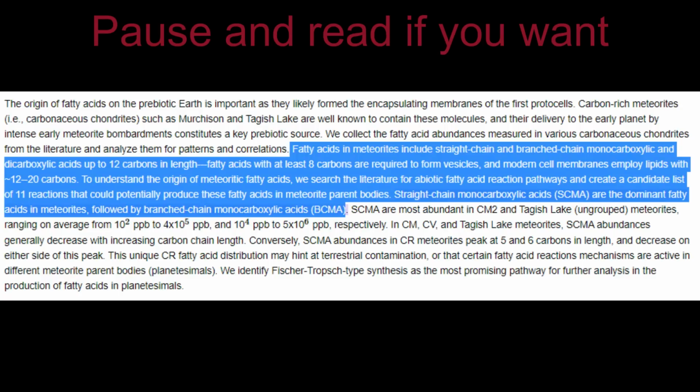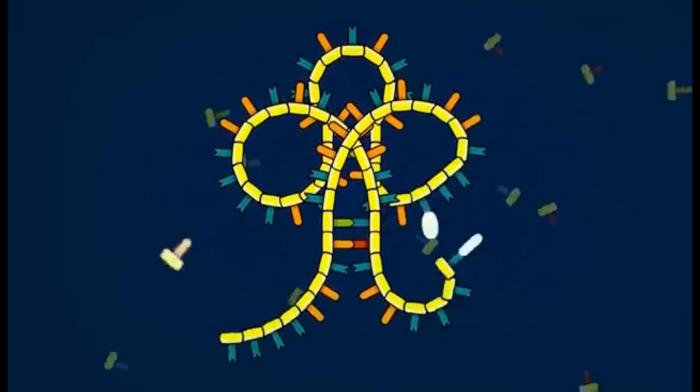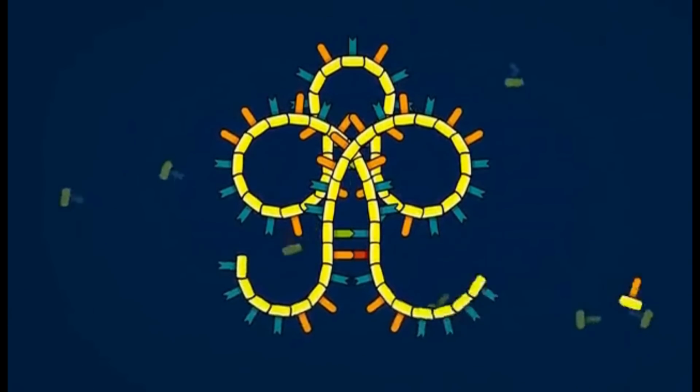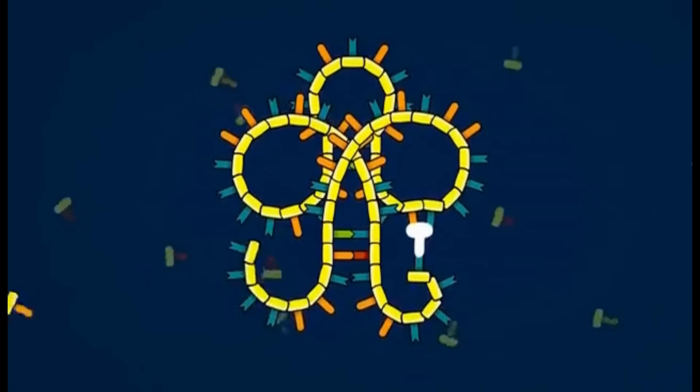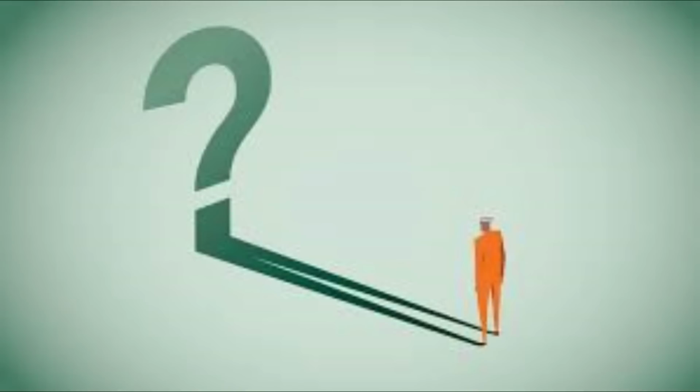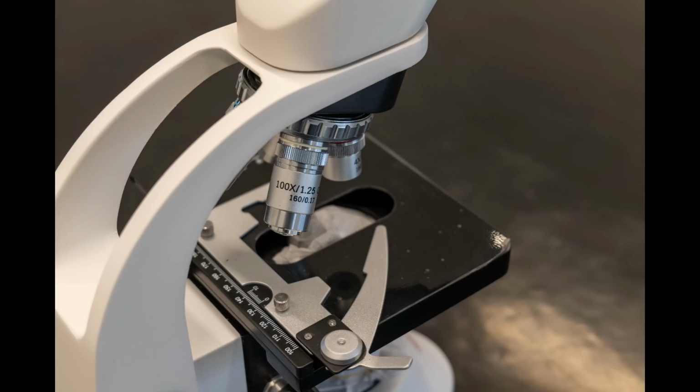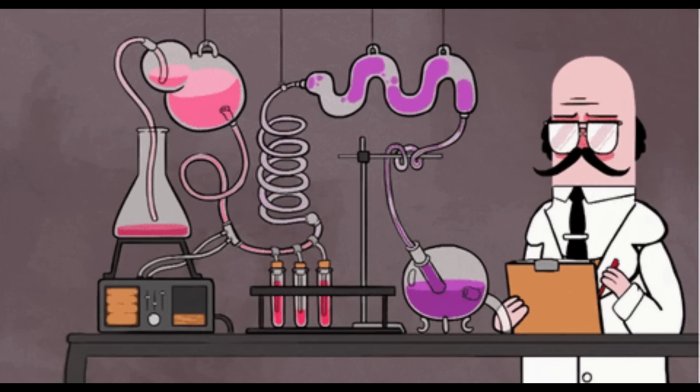The fatty acids that were found on meteorites were carbon chains up to 12 carbons in length. Fatty acids with only 8 carbons are required to make a membrane, and modern cell membranes have a carbon chain length of 12 to 20 carbons in length. This, with a combination of multiple self-replicating RNA working in conjunction and being able to show Darwinian evolution, very well could be the start of life. There is a chance we may never truly know exactly how it happened. As more tests and studies are done to uncover how life formed, this could tell us the likelihood of it repeating, potentially on other planets.